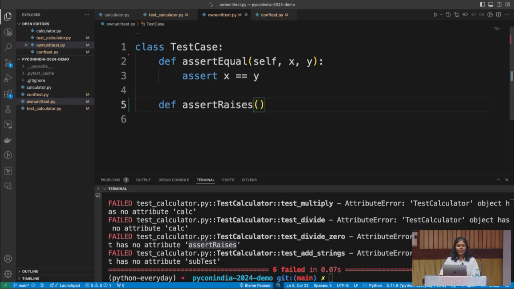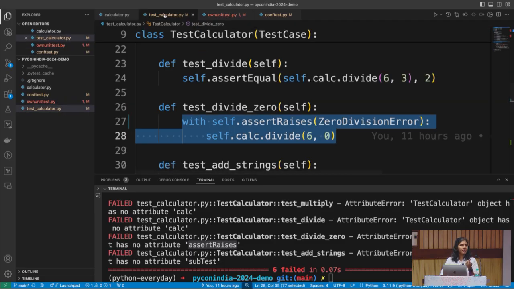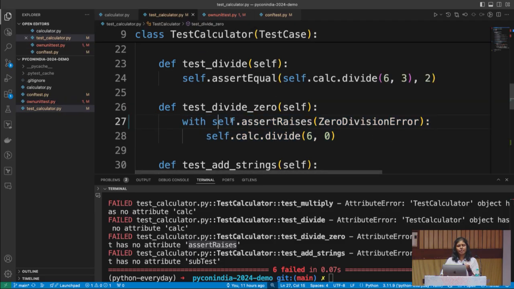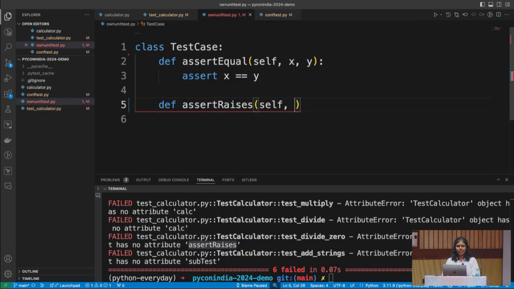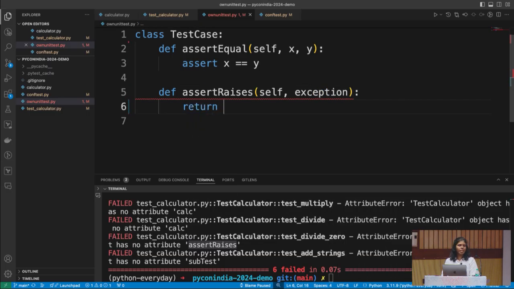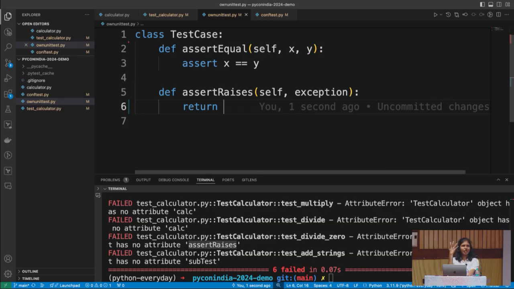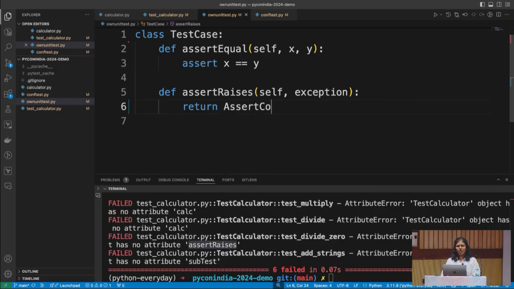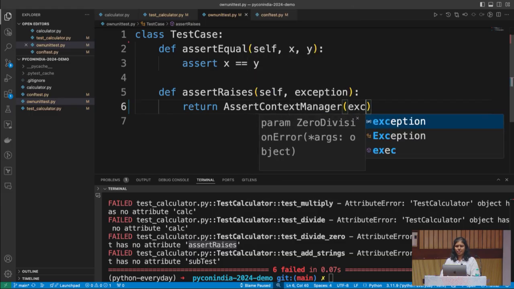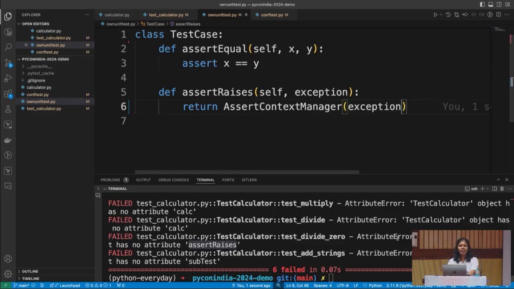And what is assertRaises called with? An exception, correct? We usually call this assertRaises with an exception class. So let's write that: self, exception, and we have to return something. What we are returning here is the context manager itself, which we don't have yet. Let's write one. This context manager is going to look something like AssertContextManager, and to this I will pass the exception.